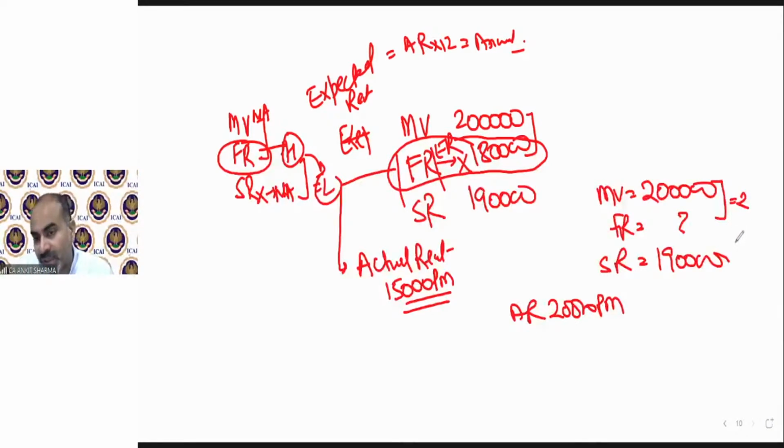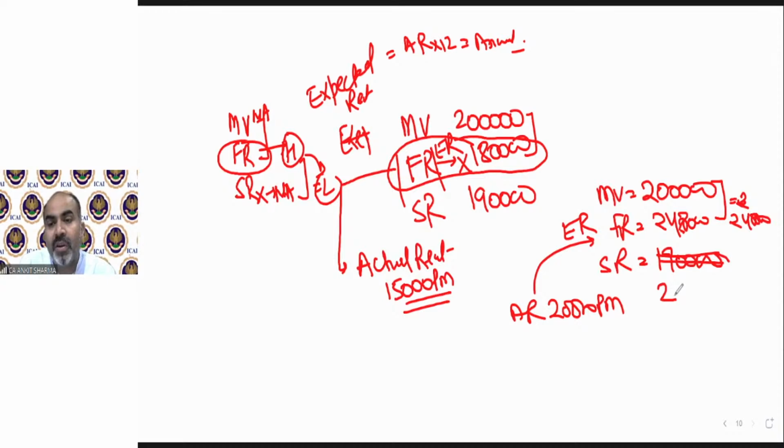That is a wrong procedure. Your answer might be wrong. So now we need to calculate the ER on the basis of AR. That will be 2,40,000. So my higher value will be 2,40,000. Suppose this is not 190, this is 2,10,000. Or this is 2,50,000. Then we will take the lower, 240, over here.